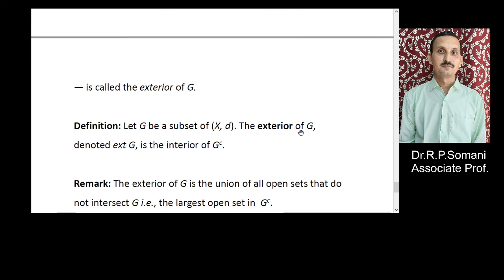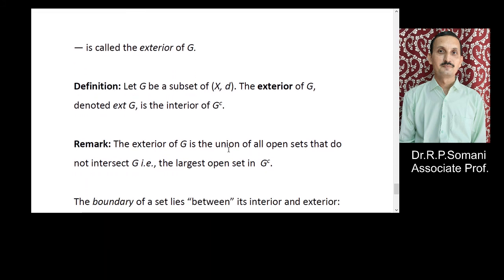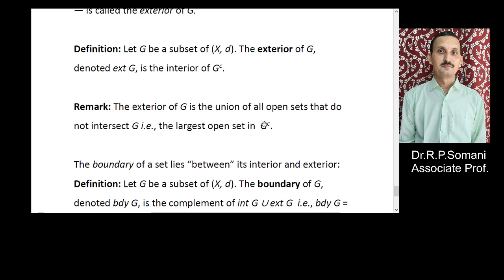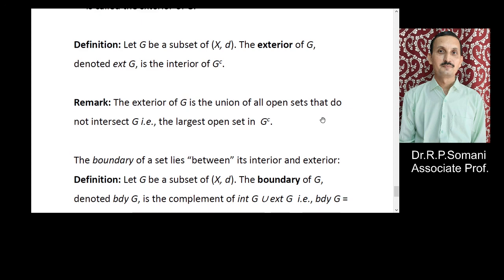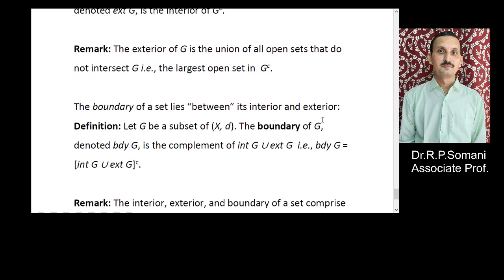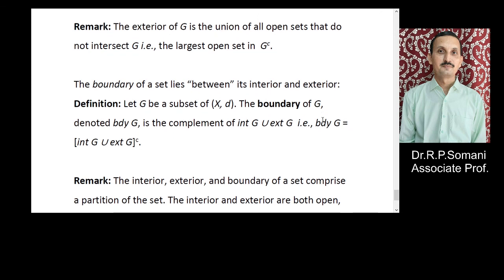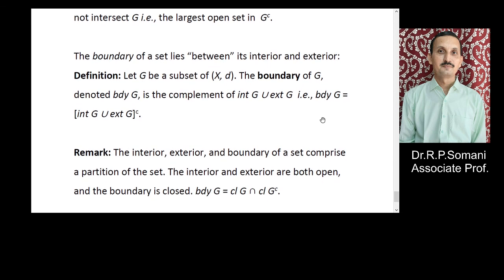The exterior of G is denoted by EXT G, and this is the interior of G complement. In another way, we can define the exterior of G as the union of all open sets that do not intersect G, that is, the largest open set in G complement. Now we define the boundary of a set.